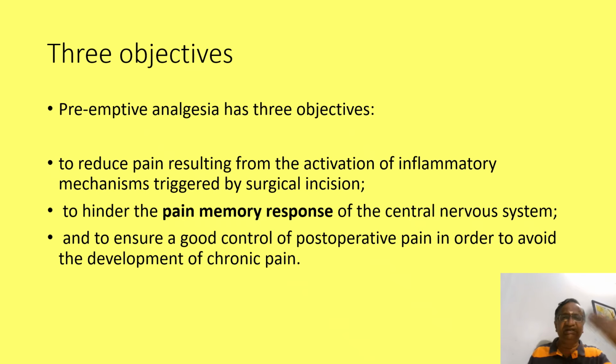Now we will go to preemptive analgesia and its three objectives. It has been routinely told: activation of the incisional and inflammatory mechanisms should be stopped. To stop the pain memory response of the CNS, you have to have a good control of post-op pain so that there is no development of chronic pain. These are in the mind of a person who is going to inject the preemptive analgesic.